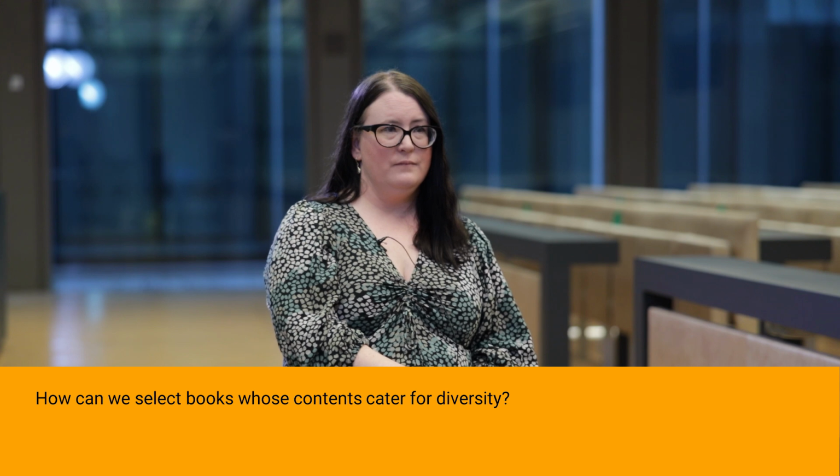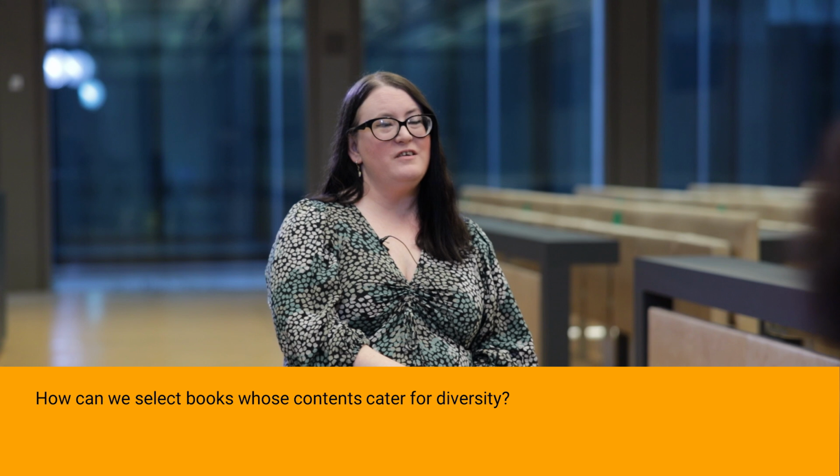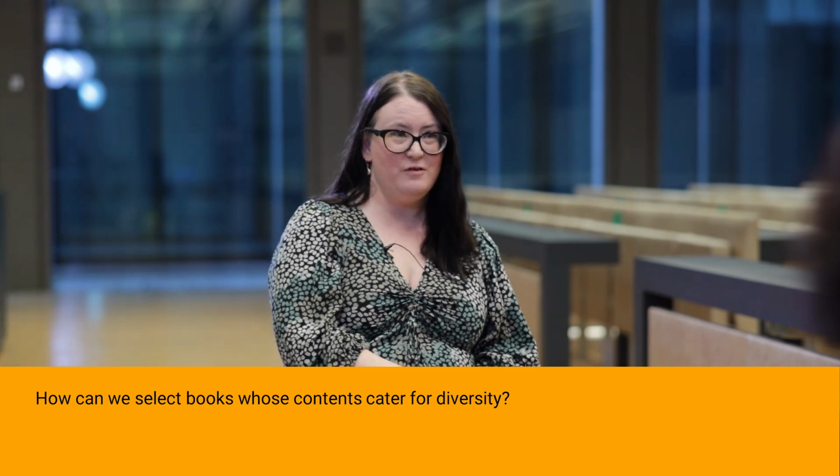How can we select books whose content caters for diversity? We should be creating a diverse canon of literature and materials. For example, with literature, the aim should be to widen the canon of literary texts and not to remove or replace it. One way is to start by conducting an audit. This involves counting and then analysing the amount of representations of diversity, for example race or gender, in your existing materials. For example, the number of texts written by people of colour or the presence of characters from minority groups.